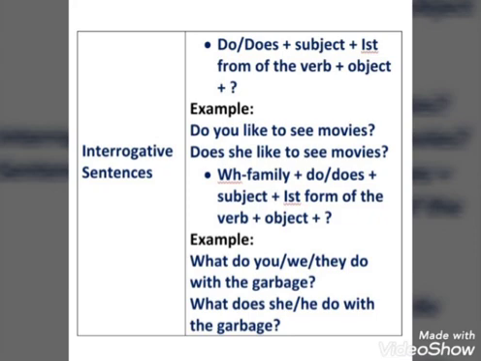So this will be the structure of an interrogative sentence beginning with a WH family word. For example, you can see: What do they do with the garbage? We can say: What do you do with the garbage? What do we do with the garbage? What do they do with the garbage? Here the first do is the helping verb and the second do is the main verb.